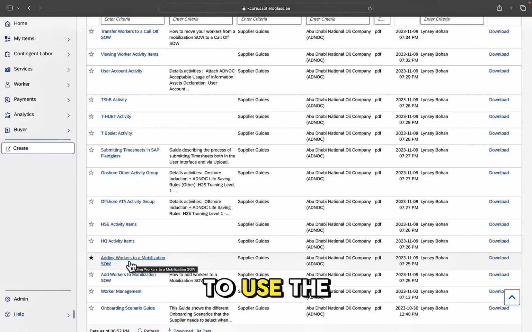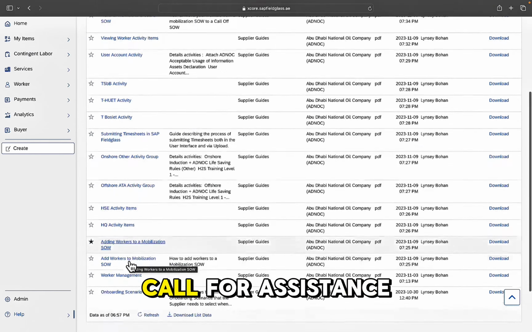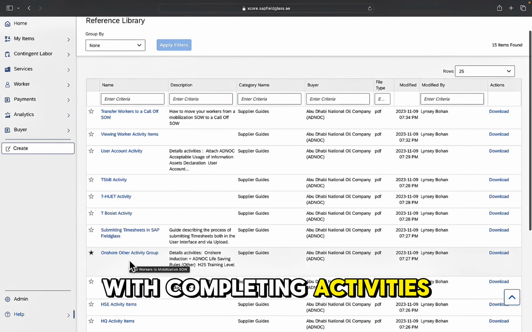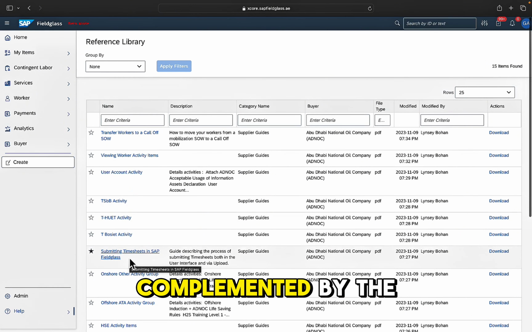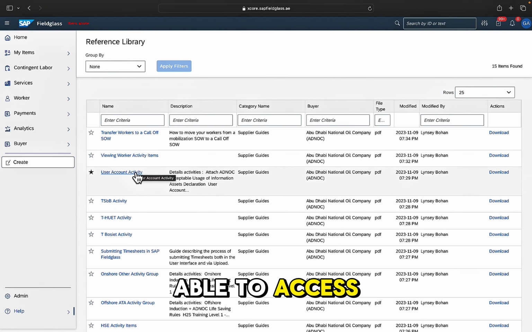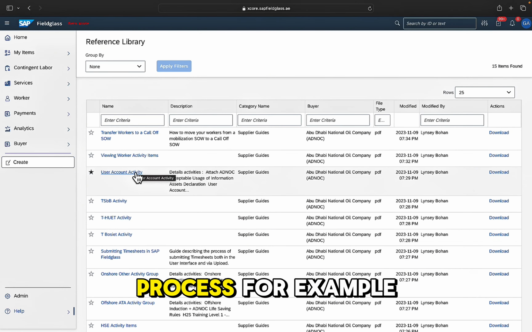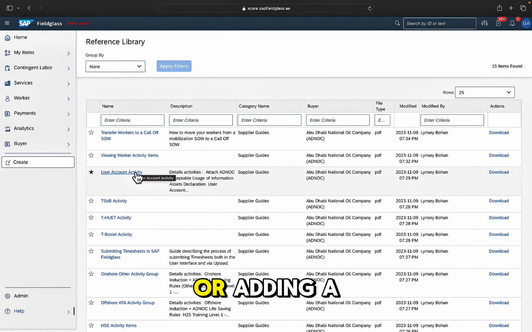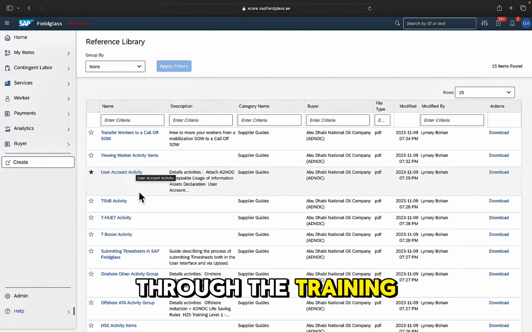We encourage you to use the reference library as a first port of call for assistance with completing activities. This is also complemented by the Supplier Hub, where you'll be able to access and see relevant training guides as well. Also, during the process, for example mobilizing a worker or adding a new contractor, we have embedded documents and support guides that will help you through that process. You'll see more of those coming as we go through the training.